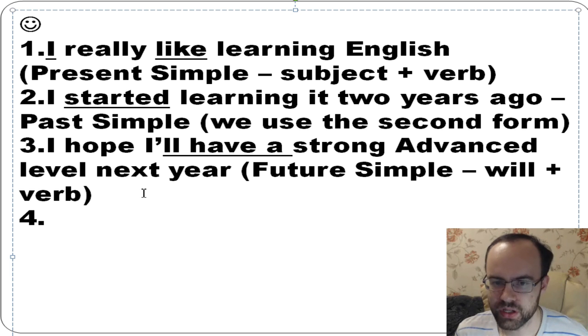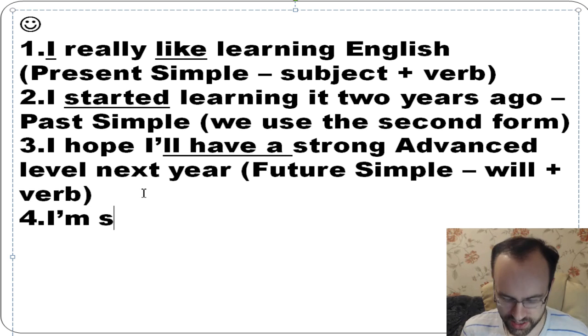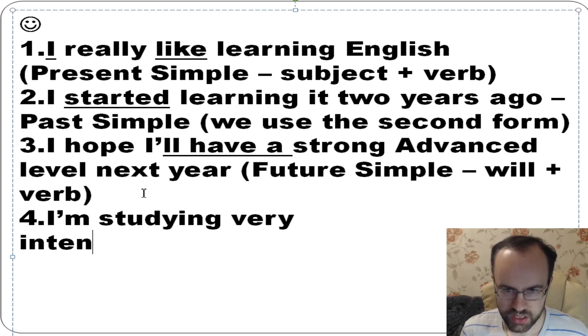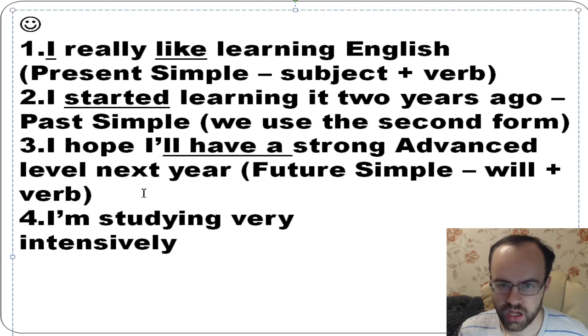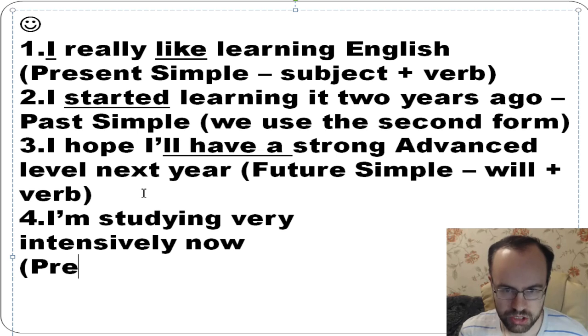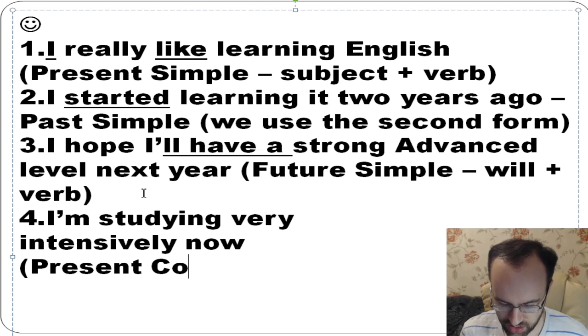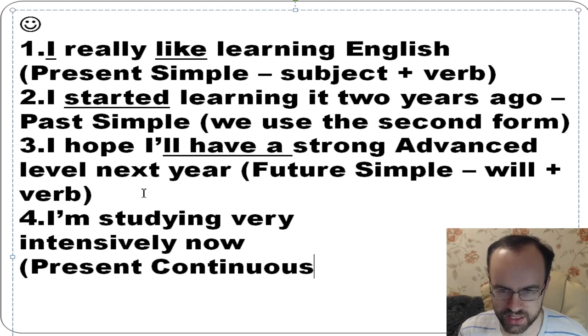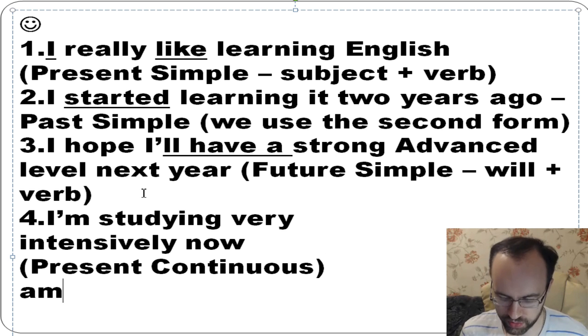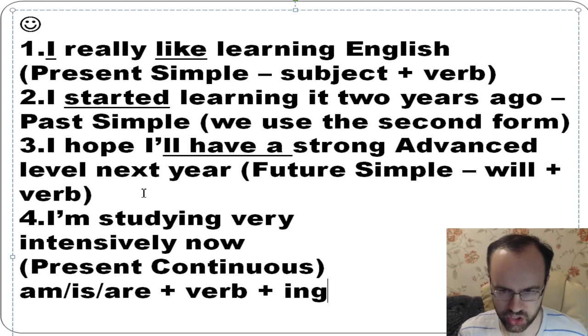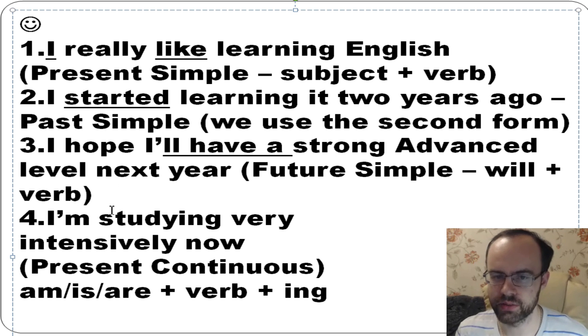So I'm studying very intensively now. So we call this tense present continuous. So we form it this way: am, is, or are plus verb plus ing. Okay, let's check everything and then we'll go ahead.